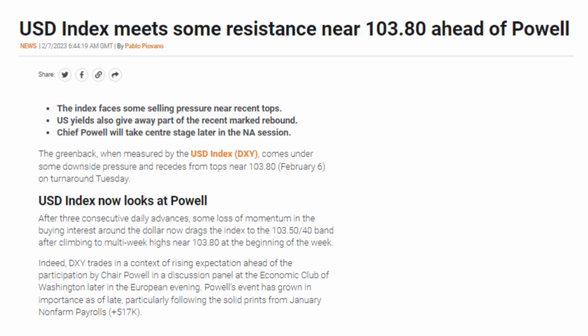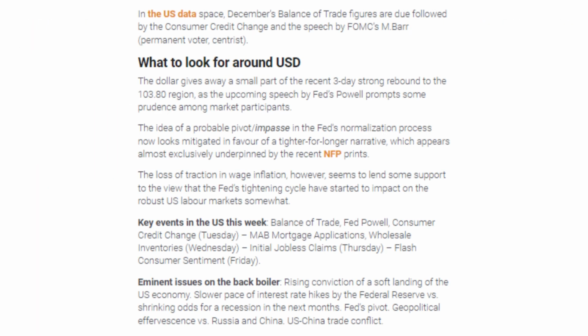Indeed, DXY trades in a context of rising expectation ahead of the participation by Chair Powell in a discussion panel at the Economic Club of Washington later in the European evening. Powell's event has grown in importance as of late, particularly following the solid prints from January non-farm payrolls, plus 517K. In the U.S. data space, December's balance of trade figures are due, followed by the consumer credit change and the speech by FOMC's Sam Barr, permanent voter, centrist.